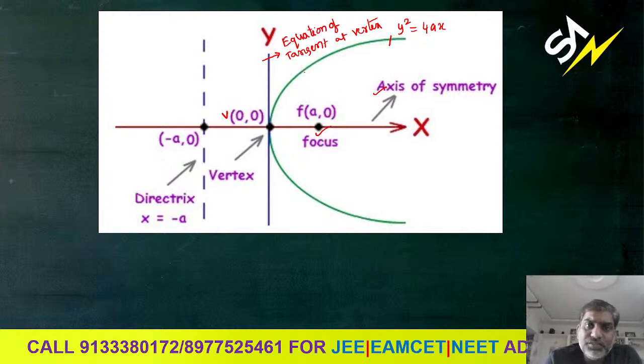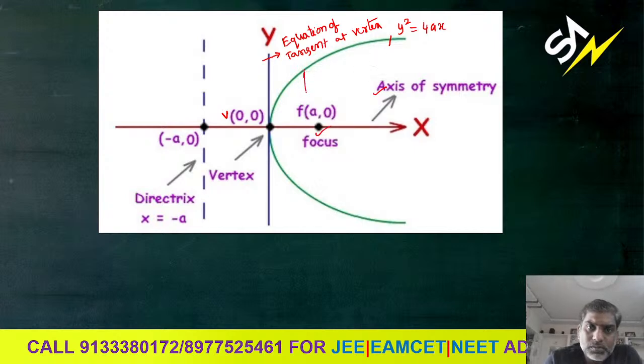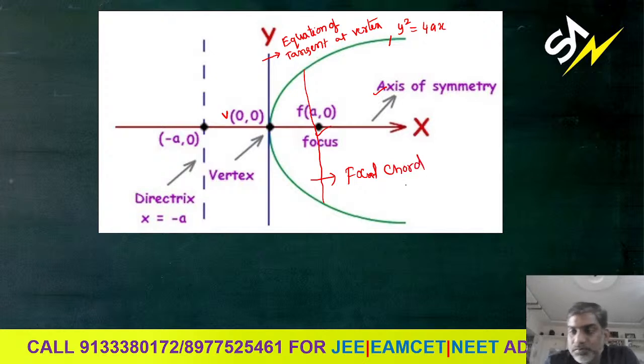Next, here we have a focus. If you draw a line segment through this focus, it is called a focal chord. Understood?